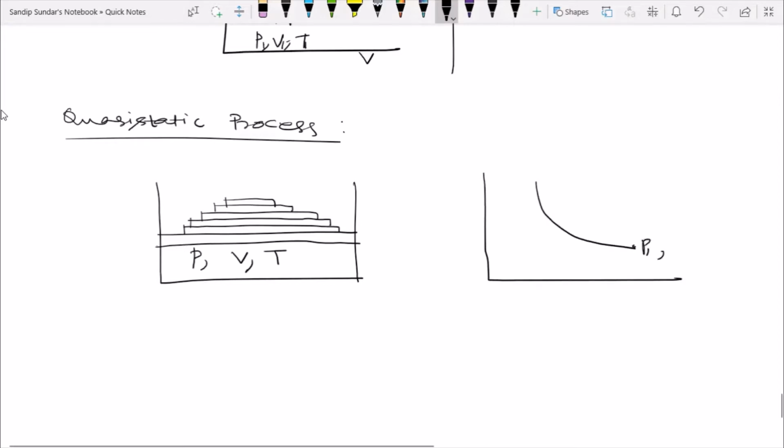It goes from P1, V1, T1 to P2, V2, T2. It goes from P1 to P2, but all the points in between are in equilibrium. So this is the pressure volume diagram. A process carried out in a differential manner is a quasi-static process, and the system remains in thermodynamic equilibrium at each and every point. You should note this point.